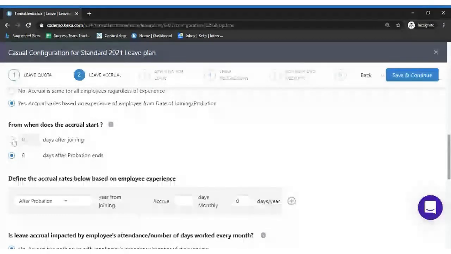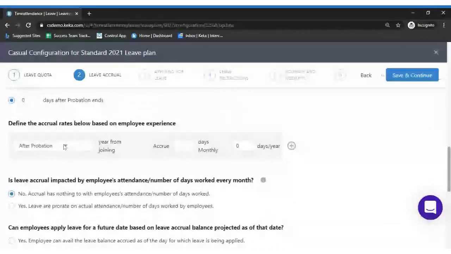Okay. So in case you want to select this first option, 0 days after joining, then leave accrual will be started from the day of the joining. Okay. So in case you want to go with the 0 days from the provision, you can select this option. Okay. So after probation, 1 year from joining, 1 month, 12 days per year. So this is how you can manage the setting after probation.